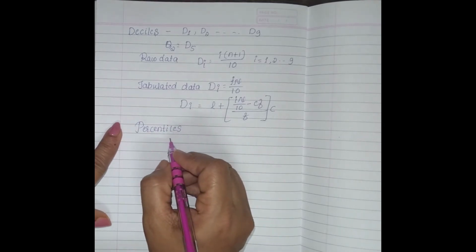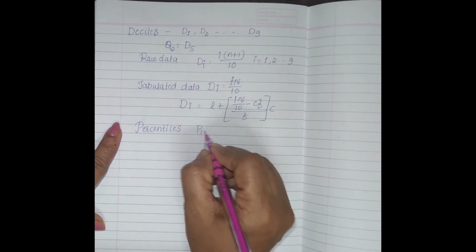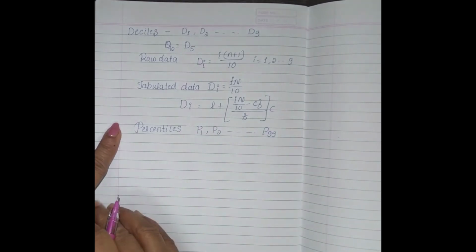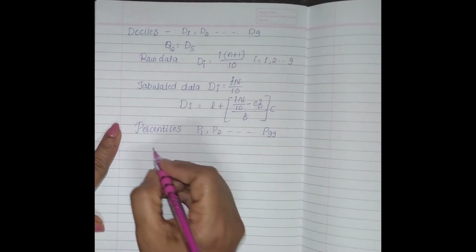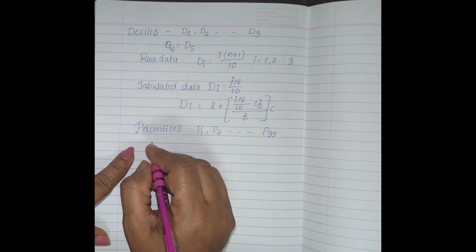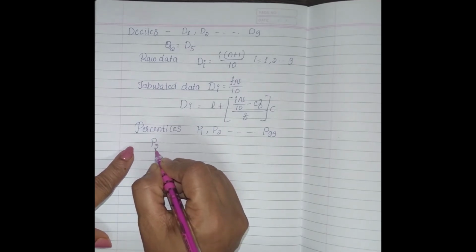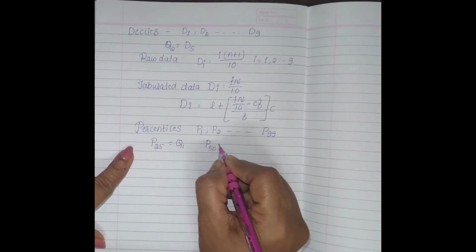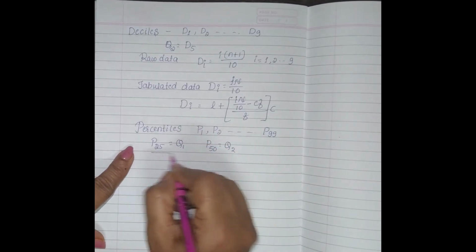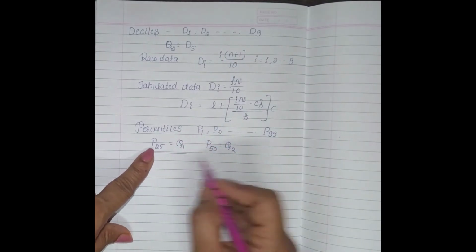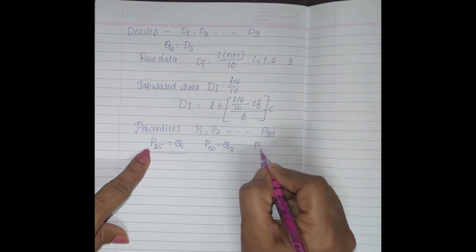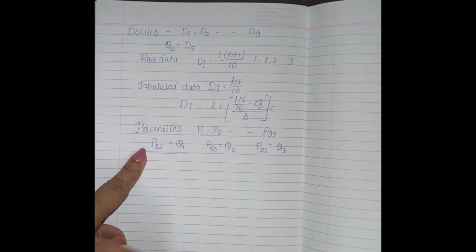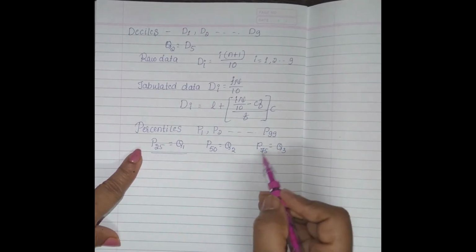Then percentiles: P1, P2 up to P99. The 25th percentile is the same as Q1, so P25 equals Q1, and P50 equals Q2. They may ask a question like: when P25 equals some value, what is the Q1 value? Likewise P75 equals Q3. You have to be alert to these things.